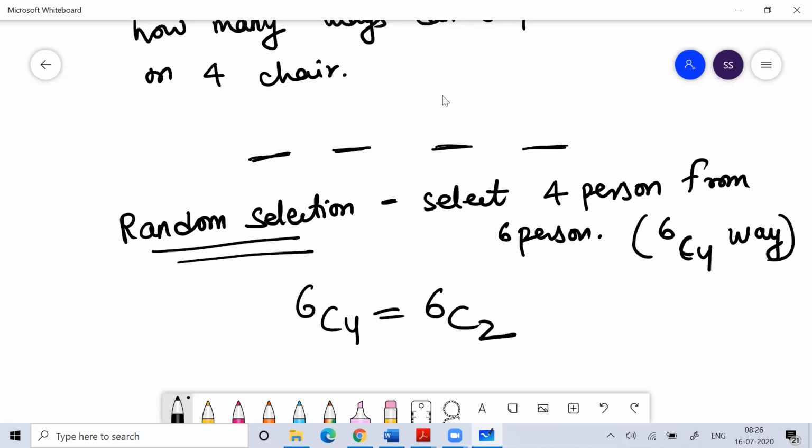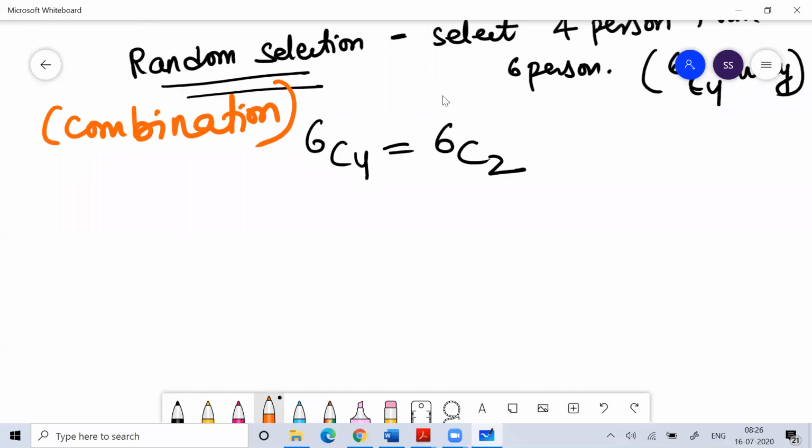Whenever we talk about random selection, the random selection is called combination.